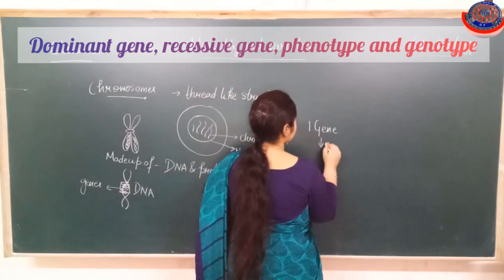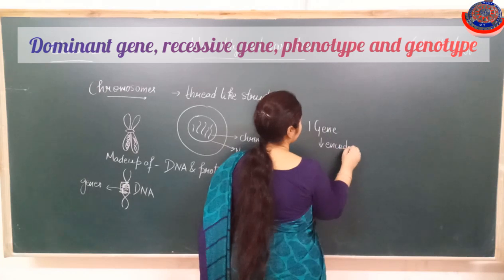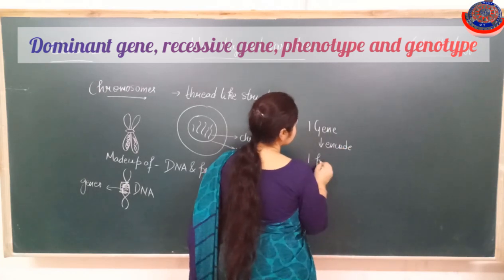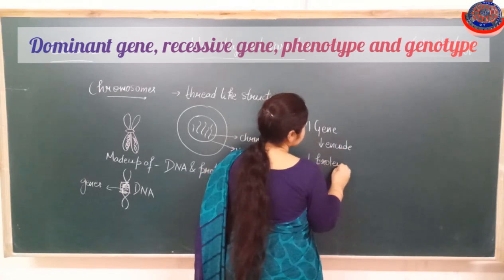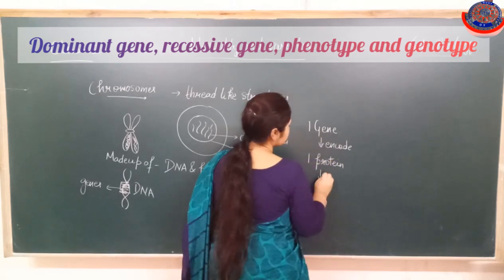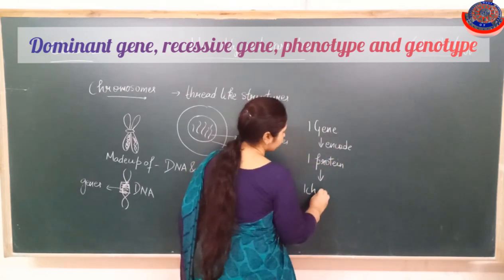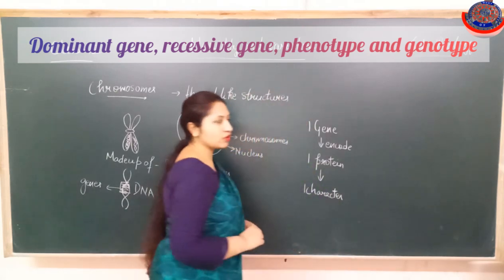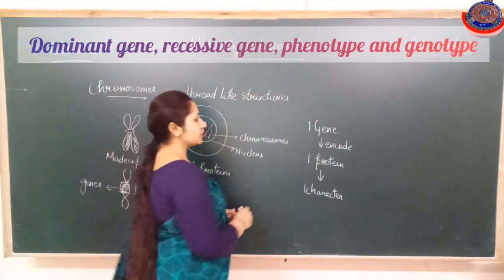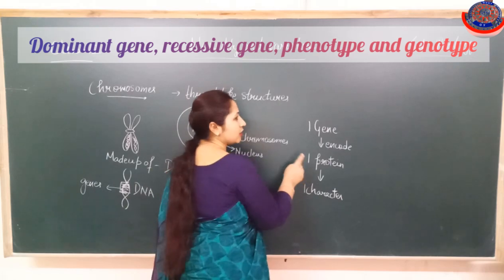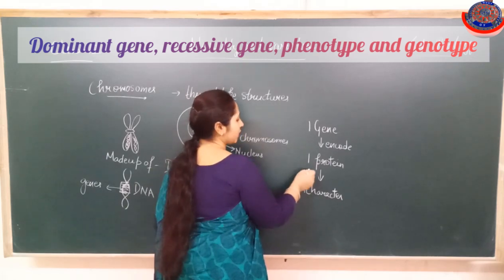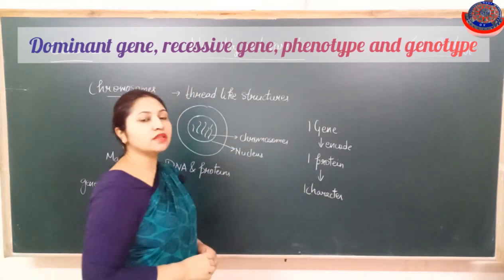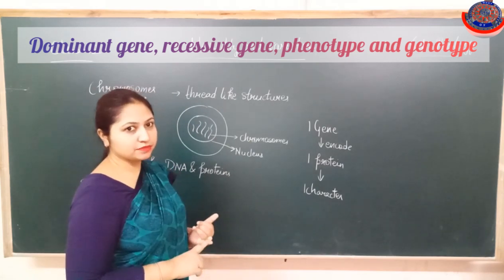It means that it encodes one protein, and this one protein is responsible for one character in the organism's body.